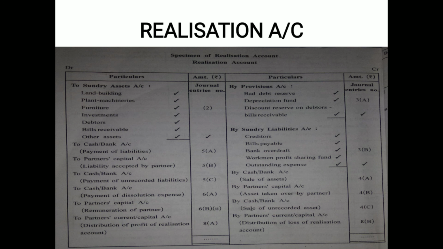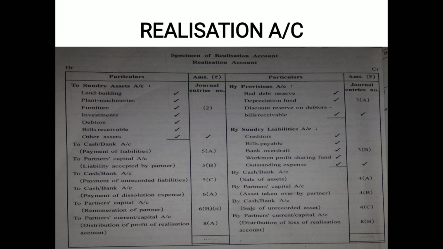So, cash and bank account has been credited. So, in the process of posting, it is to be written on debit side of realization account. So, on your screen, realization account, debit side, here it is to cash and bank account, payment of unrecorded liabilities and the journal entry number.